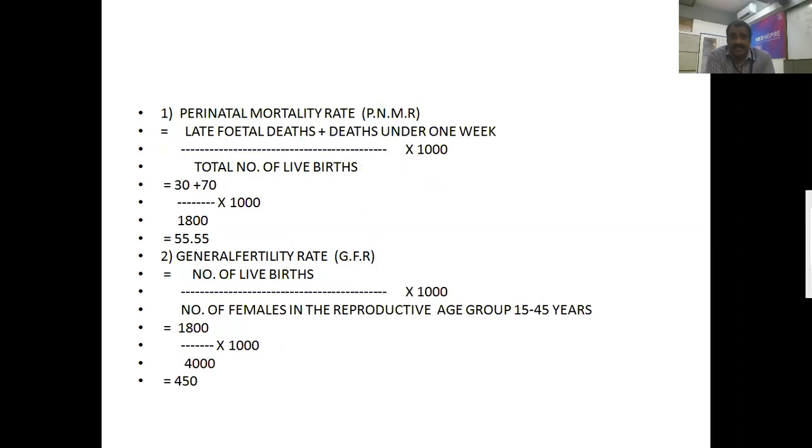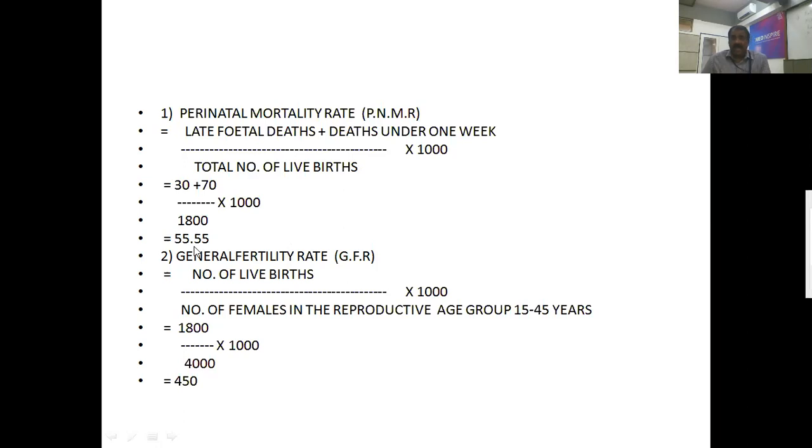I am explaining with the help of this slide. Already you know how to find the perinatal mortality rate. I have explained the formula. Perinatal mortality rate is late fetal deaths plus deaths under 1 week divided by total number of live births into 1000. Here the data is given. Late fetal deaths are 30, deaths under 1 week is 70. 30 plus 70 divided by total number of live births, 1800, into 1000. And finally we get the perinatal mortality rate as 55.55.